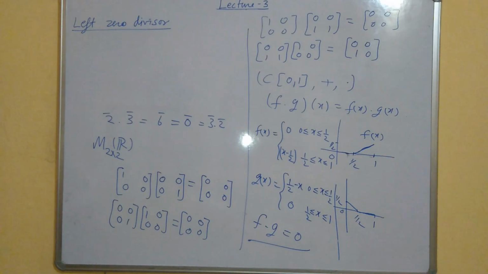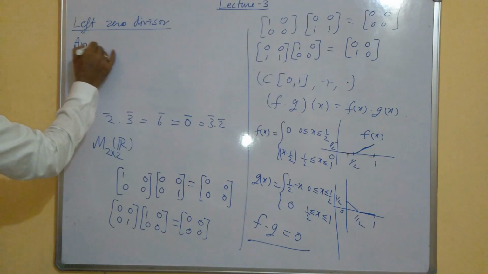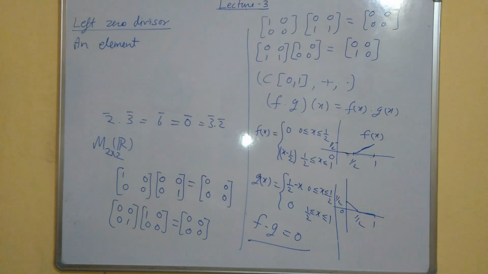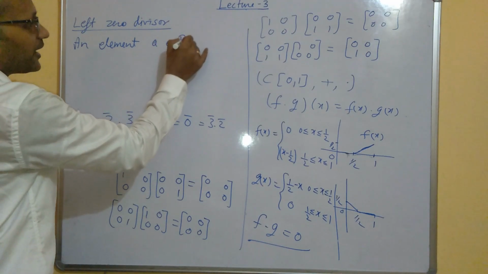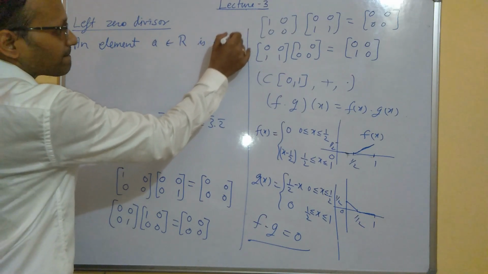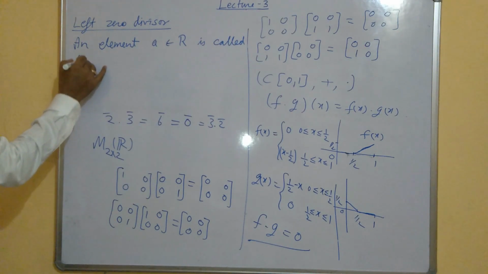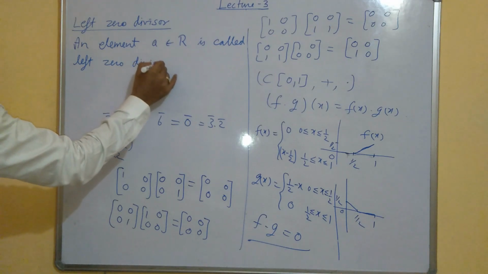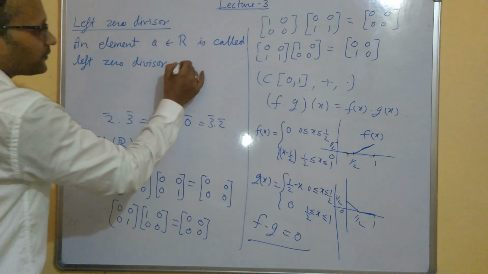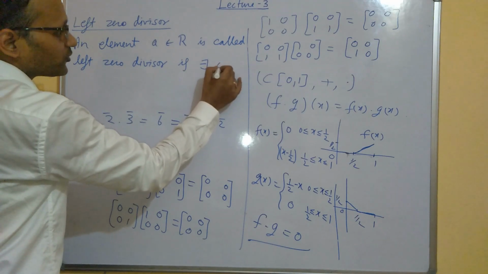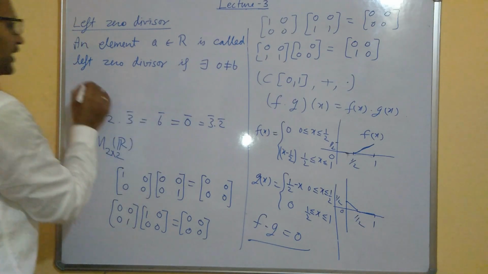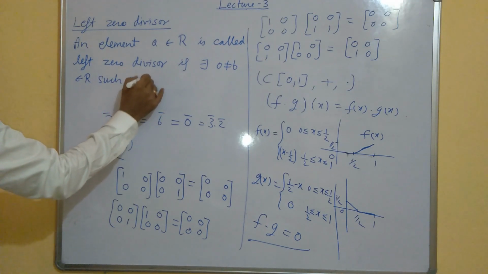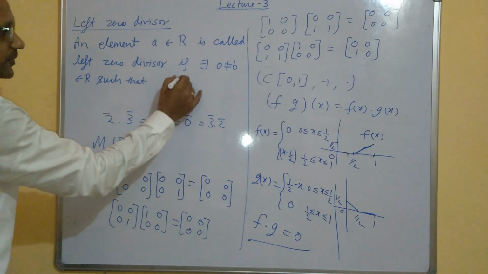An element A in a ring R is called left zero divisor if there exists a non-zero B in R such that A dot B is equal to 0.